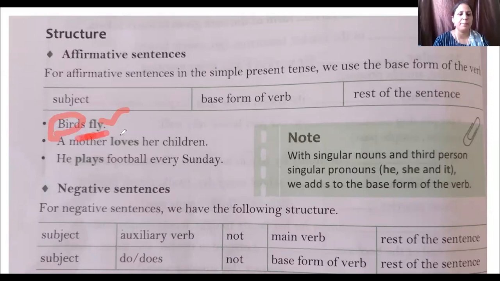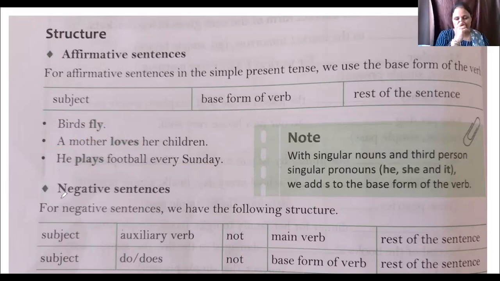You see another example. He plays football every Sunday. See here, our subject is he. So we use here P-L-A-Y-S, first form of the verb plus S. Another example we take, a mother loves her children. Here mother is singular number. So we use here loves, L-O-V-E-S, first form of the verb plus S. A mother loves her children. Subject plus first form of the verb plus S or ES plus rest of the sentence.